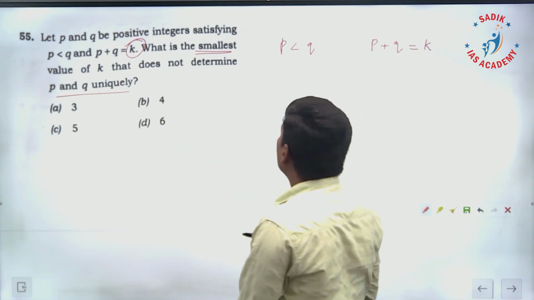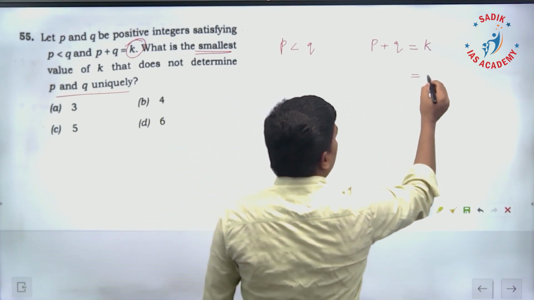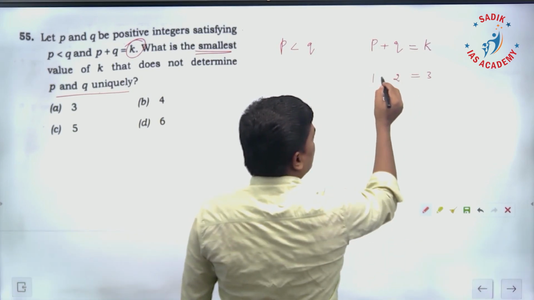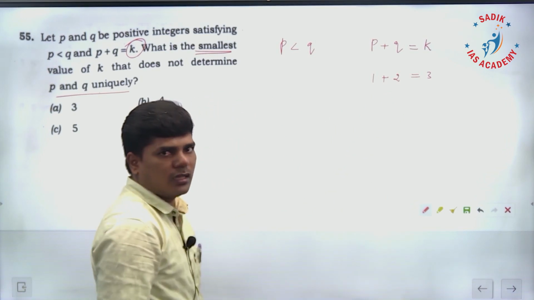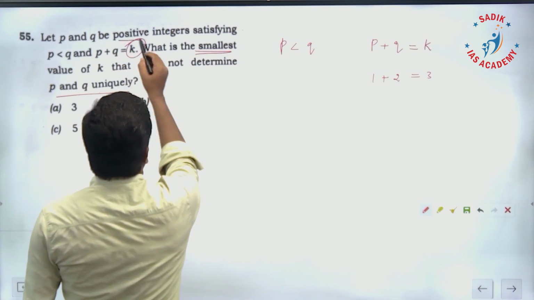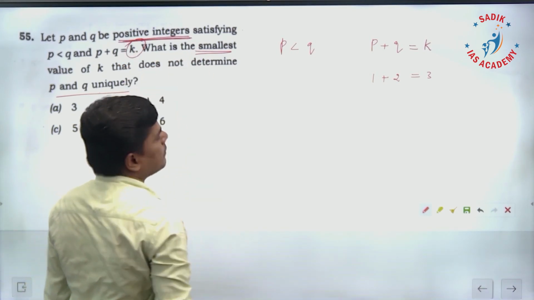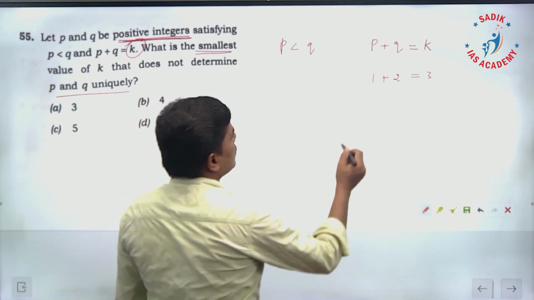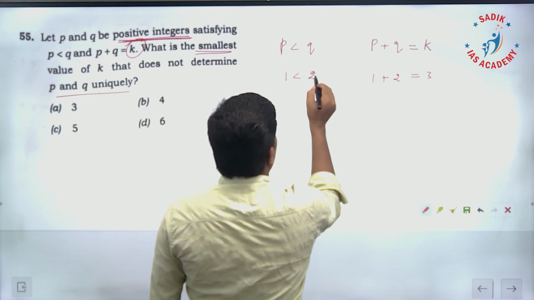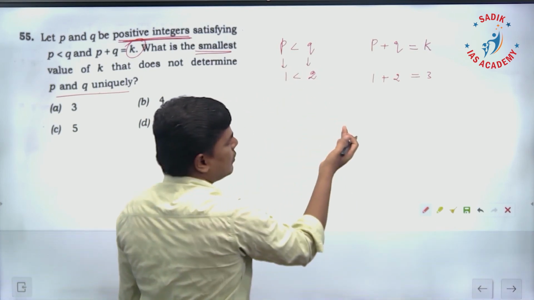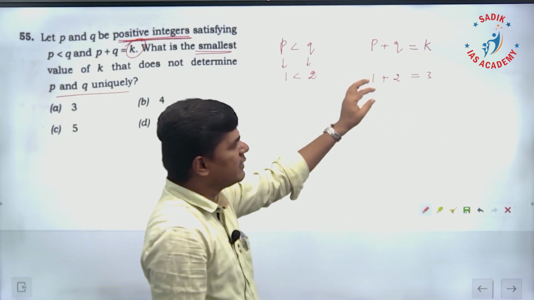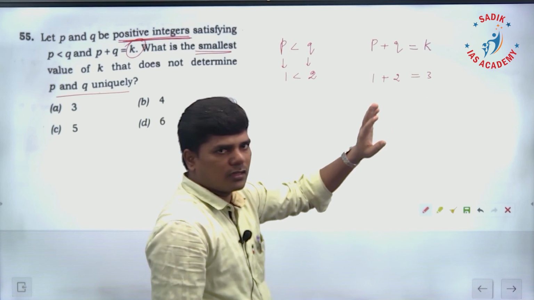Let's take, suppose, 3. K is 3 means the sum of two numbers is 3, means what? I can have 1 and 2, 1 plus 2 is 3. And they have said P, Q be positive integers, so 0 will not come. So 1 is less than 2, and 1 plus 2 is equal to 3. I am able to say exactly what is the P value and what is the Q value if K is 3.